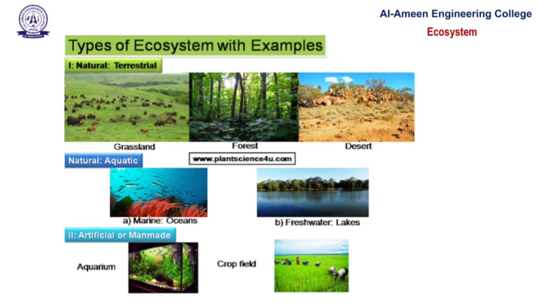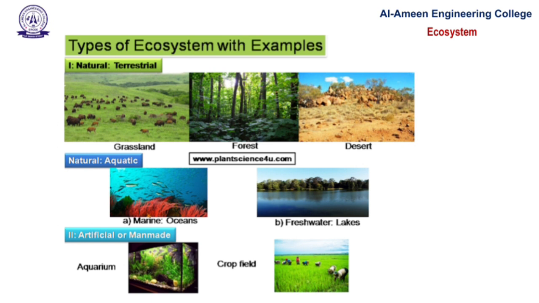Types of ecosystems. Ecosystems are mainly classified into two types: natural ecosystem and artificial ecosystem. First, natural ecosystem. These occur naturally without human interference. Natural ecosystems are further divided into terrestrial ecosystem and aquatic ecosystem. Terrestrial: these are land-based ecosystems. Examples: grassland ecosystem, forest ecosystem, desert ecosystem.